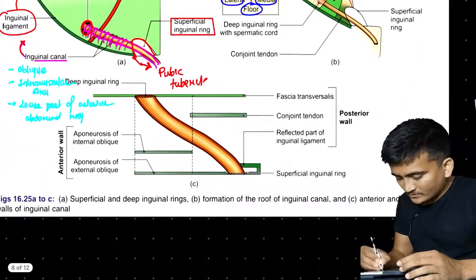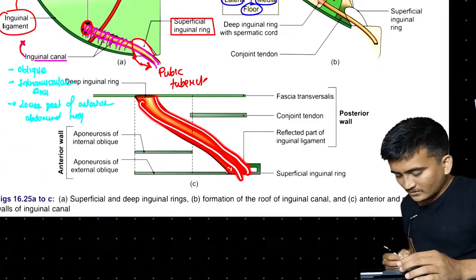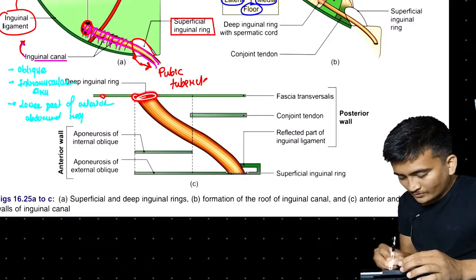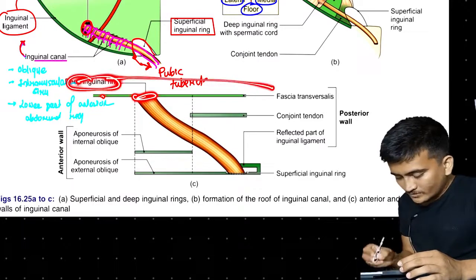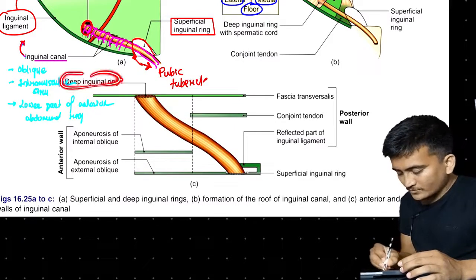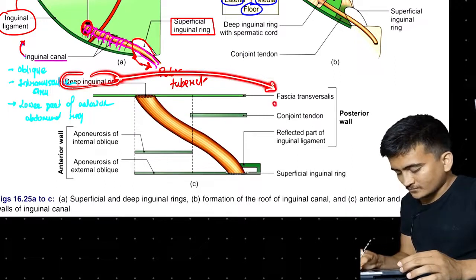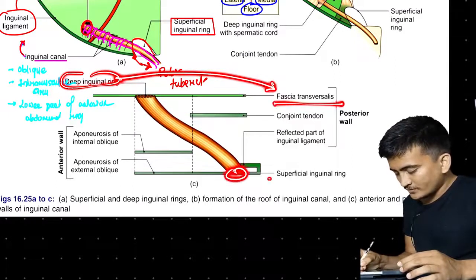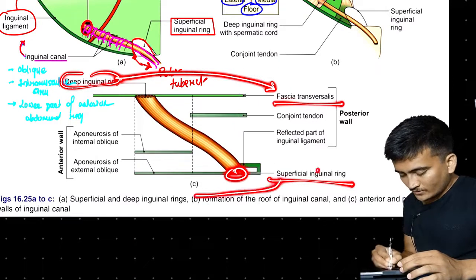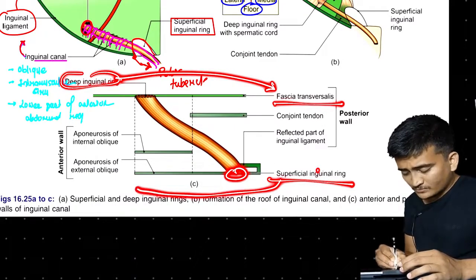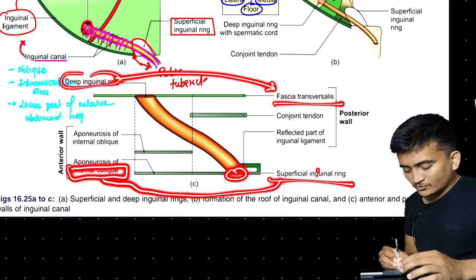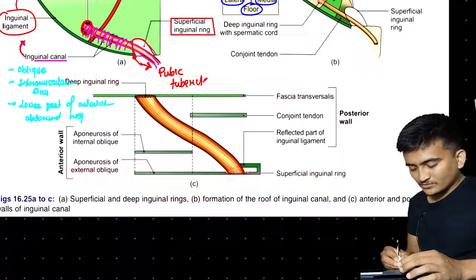Right here, what is this? This is our inguinal canal. This is the deep inguinal ring, because of discontinuation in fascia transversalis. Similarly, the superficial inguinal ring, right? And this is because of discontinuation in the external oblique aponeurosis, right?